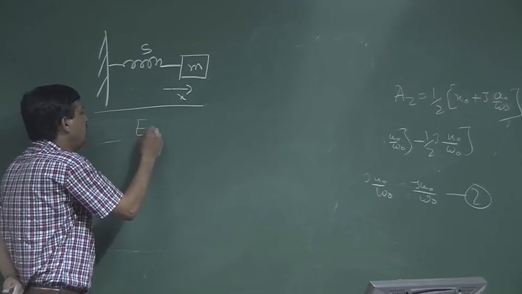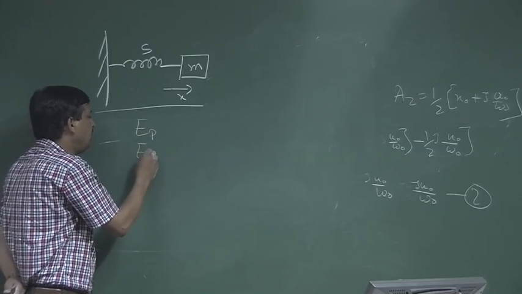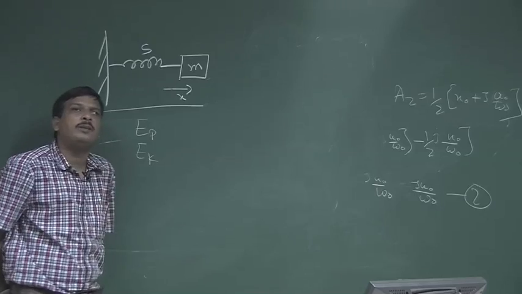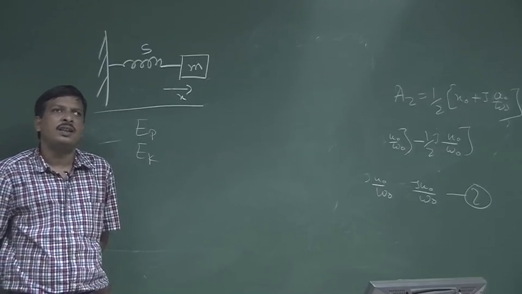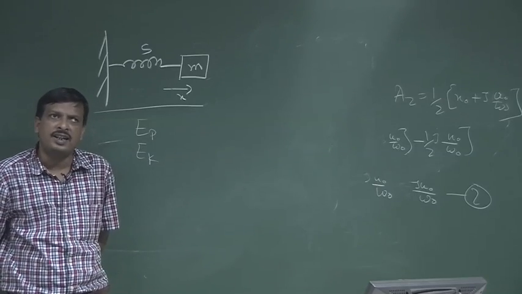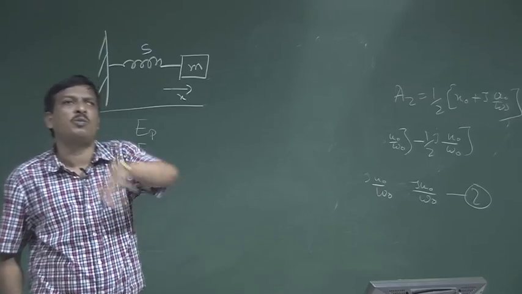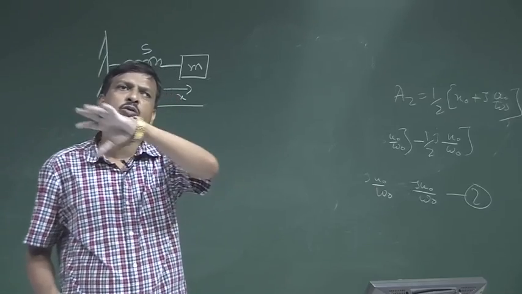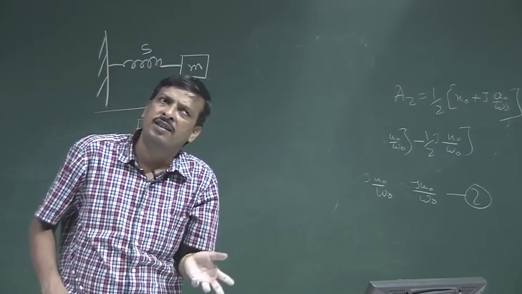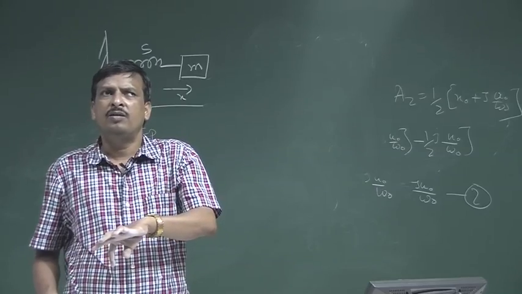One is called EP, another is called EK. EP is nothing but potential energy and EK is nothing but kinetic energy. So, any simple harmonic motion at any point has two kinds of energy, potential energy and kinetic energy.